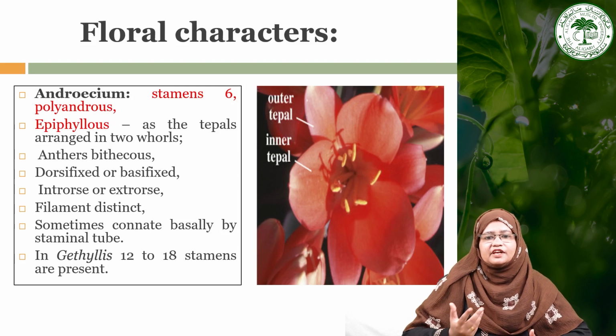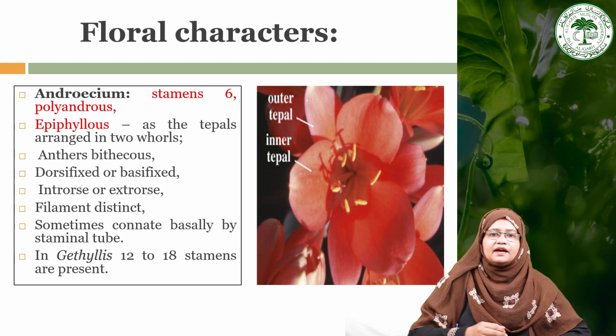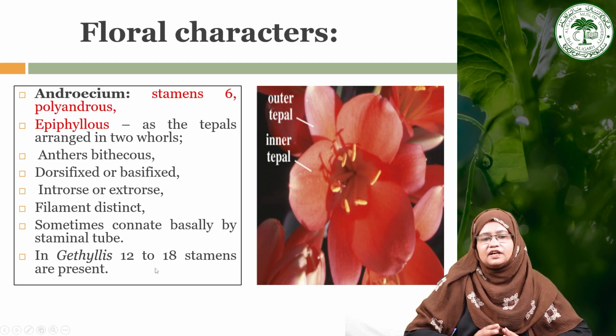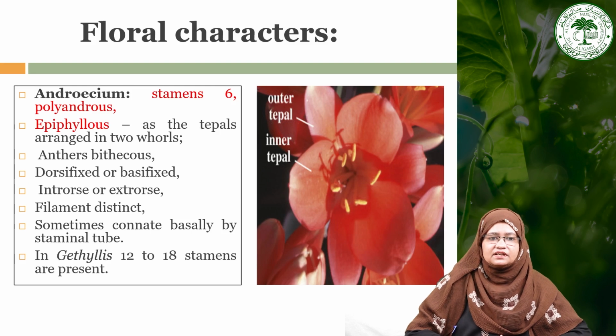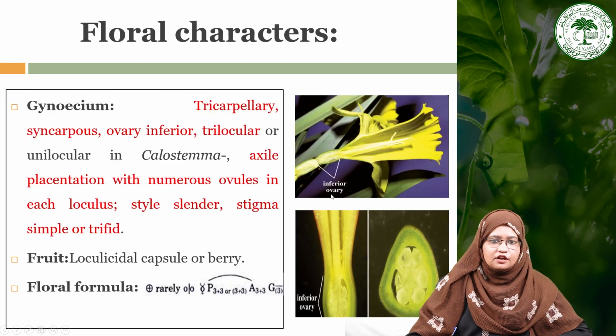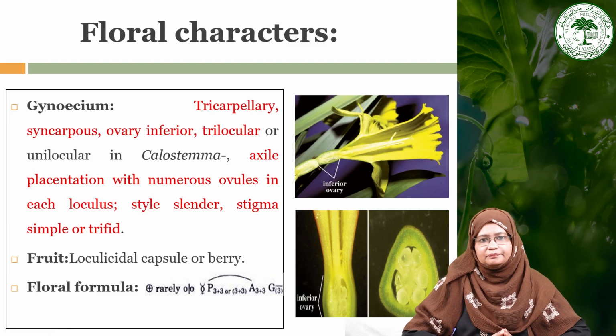In the case of Crinum, the stamen number may vary from 12 to 18. So in general the stamens are 6 in number, but in Crinum 12 to 18 stamens are present, arranged in 2 whorls, as we can see in this figure.